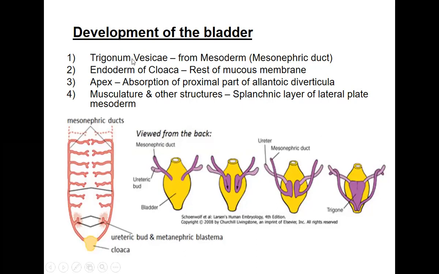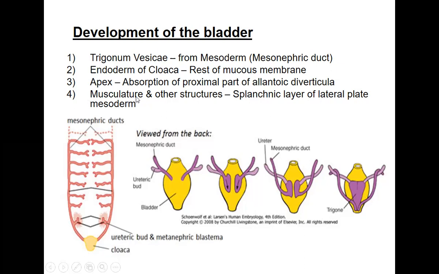The remaining part will develop from the endoderm of the cloaca. The cloaca is here, which will form the rest of the mucous membrane. So only the trigonum is developing from the mesoderm, the mesonephric ducts. The remaining part will develop from the cloaca. Okay. The absorption of the proximal part of the allantoic diverticulum will form the apex. We have already discussed the apex, how it is connected to the umbilicus, which might lead to a weeping umbilicus if there is no disappearance of that ligament there.